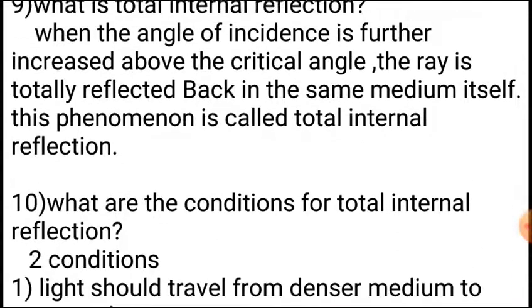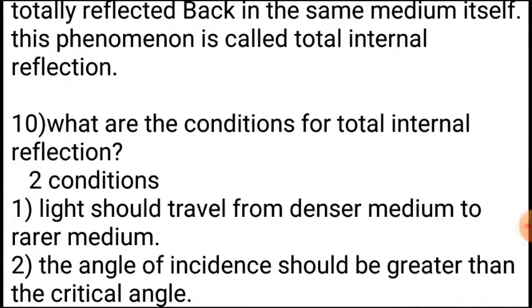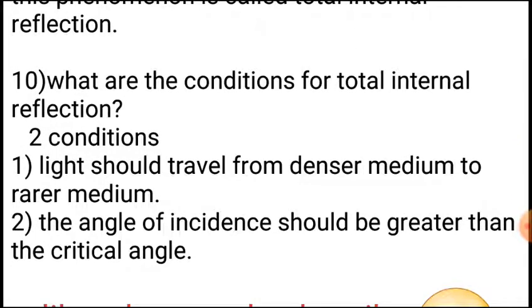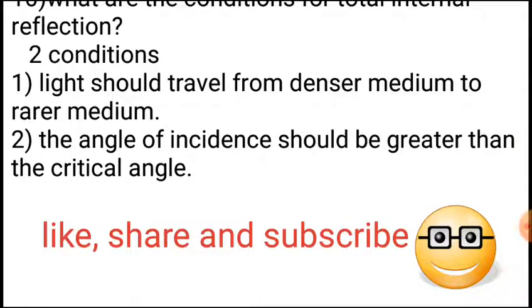These are already shown in the answer for total internal reflection. When the angle is increased above the critical angle, the ray is totally reflected back in the same medium itself. So here the light ray should travel from denser medium to rarer medium. Then only the angle of refraction increases. When it travels from rarer medium to denser medium, the angle of refraction goes on decreasing. So light ray should travel from denser medium to rarer medium. And the second point is, the angle of incidence should be greater than critical angle.